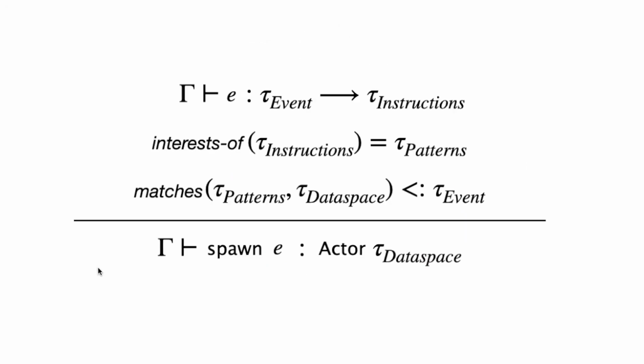Here's a simplified type rule implementing this reasoning. To check an instruction that spawns an actor with a given behavior, we first ensure that behavior has an arrow type. The codomain of this arrow type is the type of instructions the actor may produce. From these instructions, we extract the pattern from every type representing an assertion of interest. Finally, we cross-reference these patterns with the provided type representing the entire dataspace to find all potential matches. These matching types are potential events for the actor, so must be included in the domain type of the arrow.